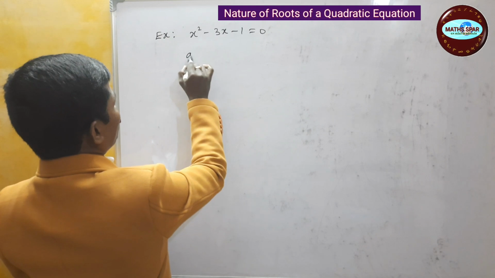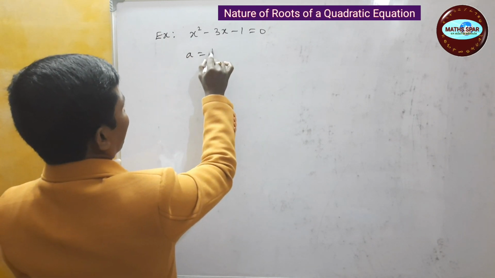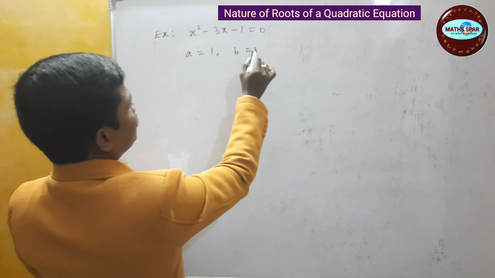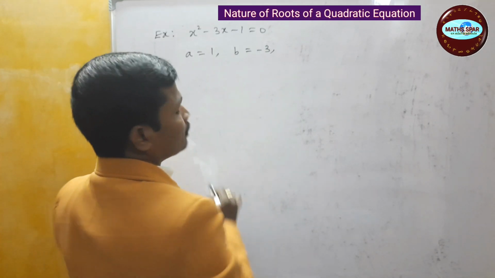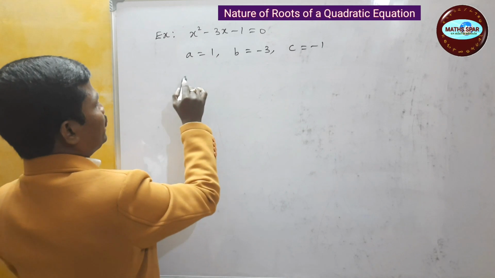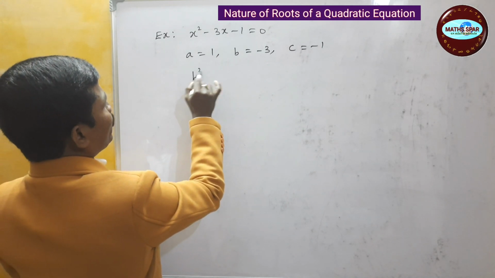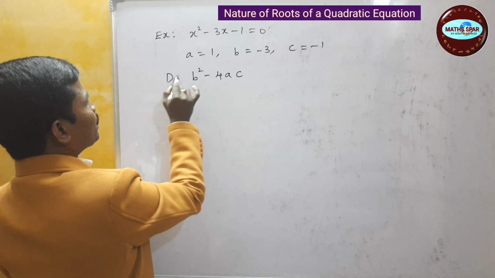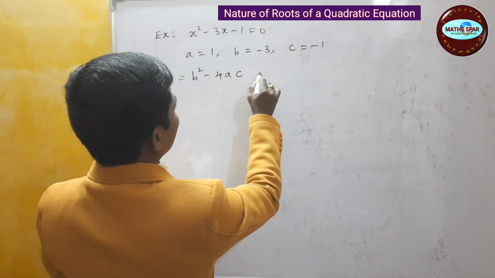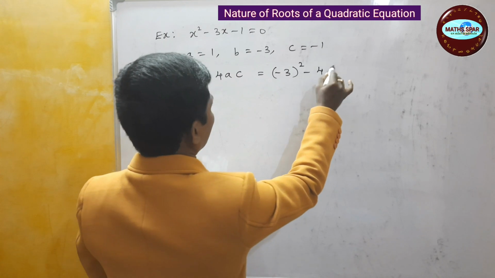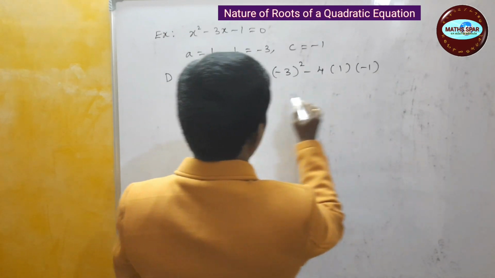Here the coefficient of x square, that is a, is 1, the coefficient of x, that is b, is minus 3, and c is minus 1. Then b square minus 4ac, which is the discriminant, is minus 3 whole square minus 4 into 1 into minus 1.